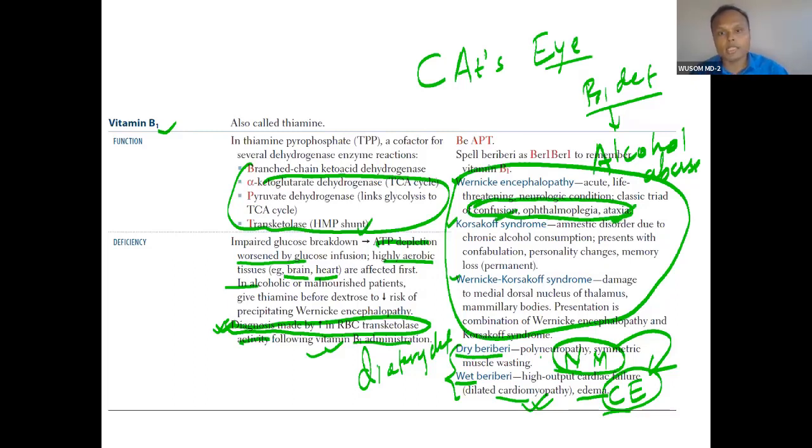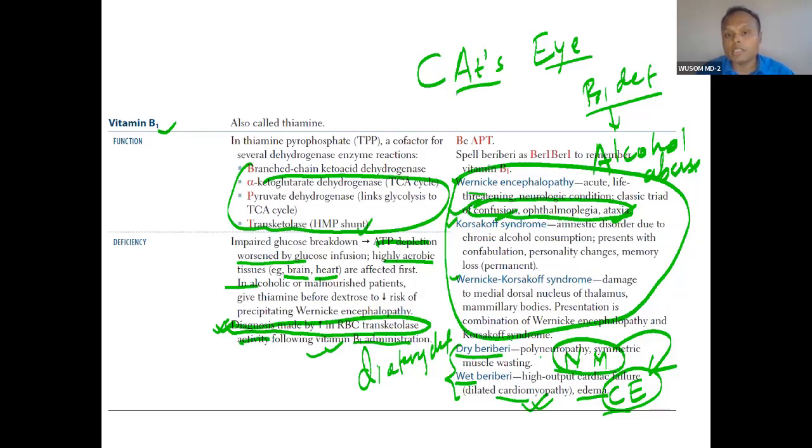Cat's eye. Wernicke's encephalopathy has vision problem. Okay. So vision problem means myopathy, the eye muscle is not functioning. Ataxia also means the part of brain that is not helping in coordination. So the external eye muscle and coordination both have problems. And then the brain is also not getting energy: confusion, confabulation. So these are the deadly presentations. This is a life-threatening condition, Wernicke syndrome.